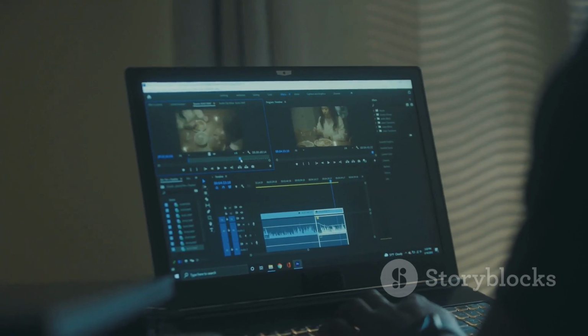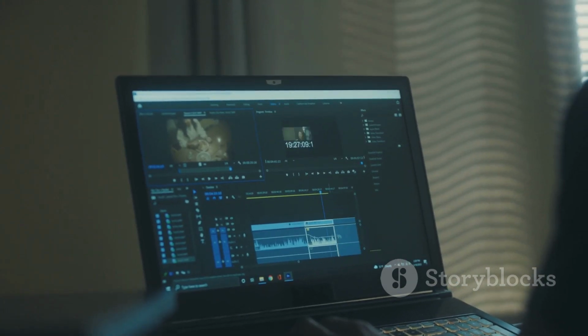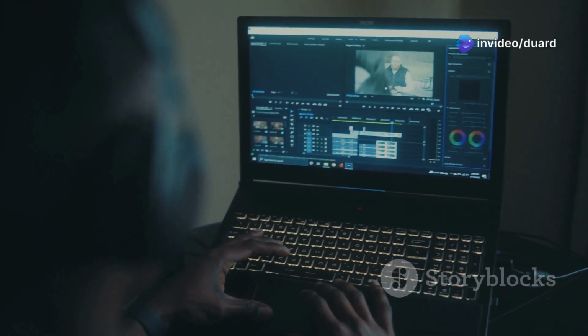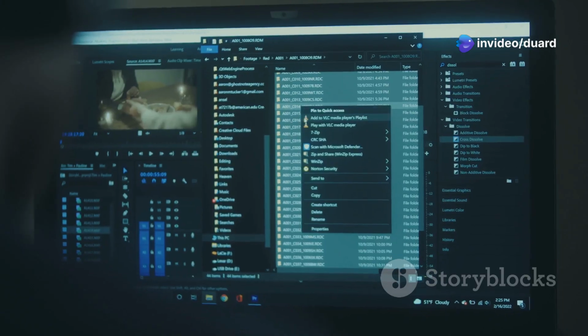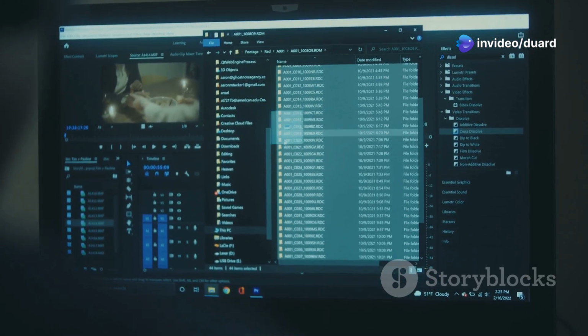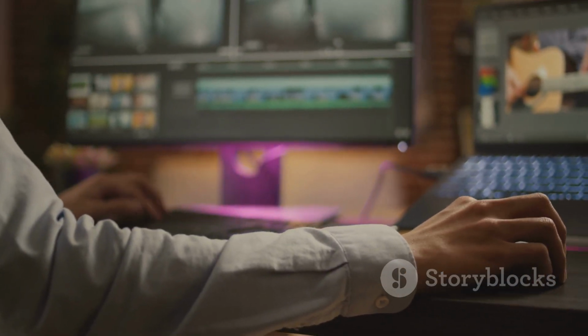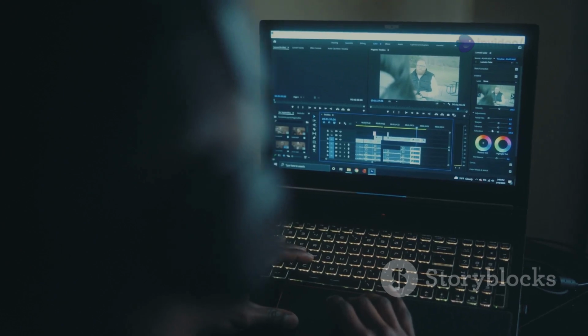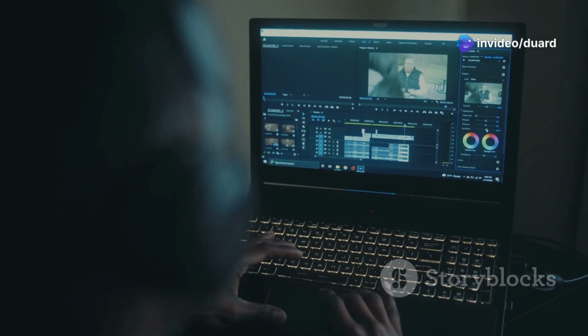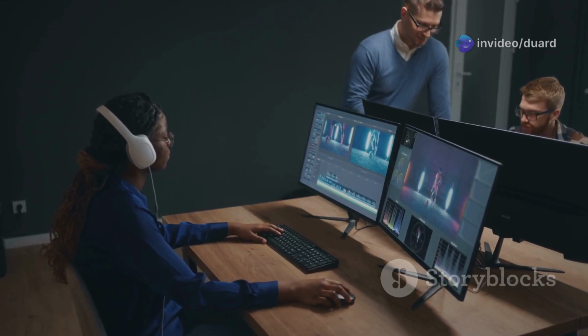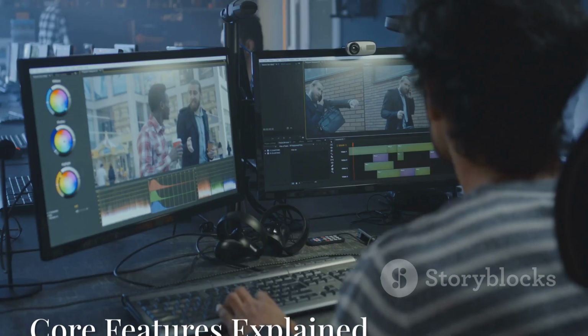For years, editing meant wrestling with timelines, keyframes, and confusing software. But what if editing video was as easy as editing a Word document? Enter Descript, a tool that's changing everything. Descript transcribes your video, linking your words to your footage. Want to cut a section? Just delete the text. That's it. Editing becomes intuitive, fast, and fun. No technical wizardry required. Let's dive in and see how Descript is making video editing accessible for everyone.